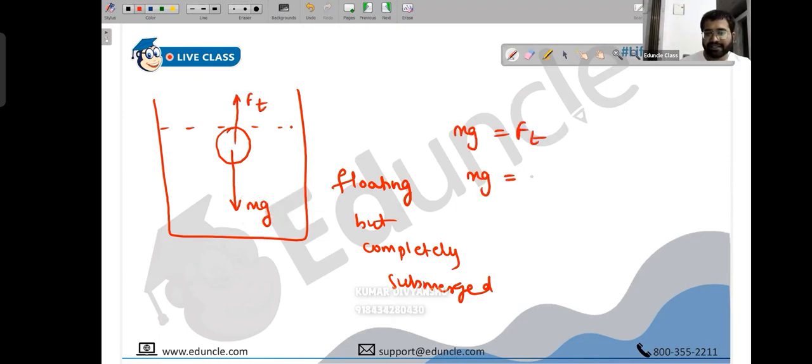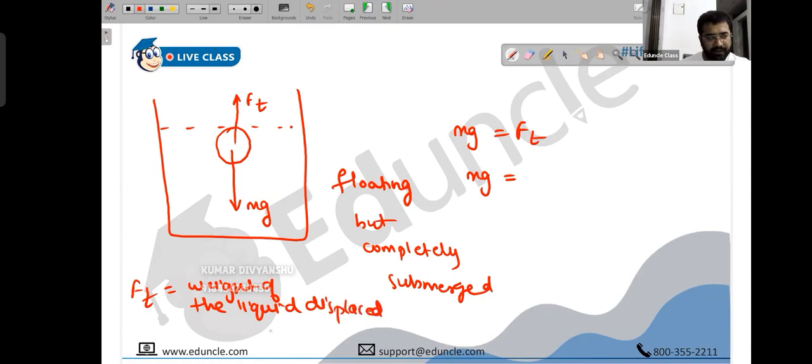Okay. So mg, what is upthrust? It is basically the weight of the liquid displaced. Upthrust is weight, not mass. Weight of the liquid displaced. So weight is basically mass into gravity. Mass is density into volume. What is the density of the liquid? Usually we use the notation sigma for liquid. Sigma. What is the volume of the liquid that will be displaced? It will be equal to the volume of the solid.